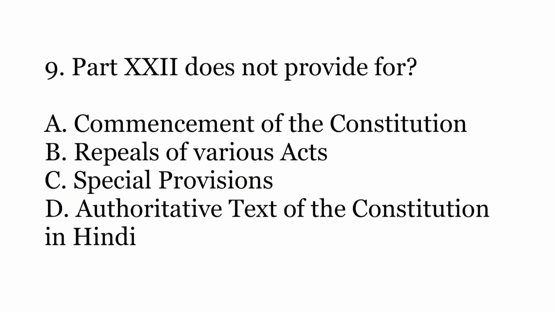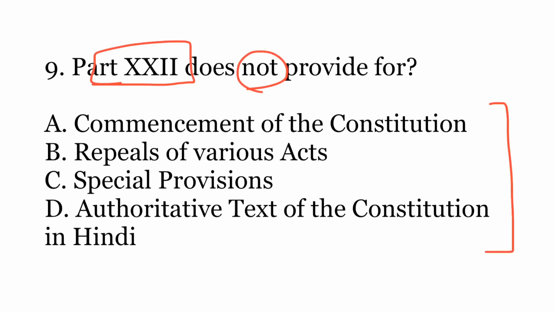9th question is Part 22 does not provide for. That means 3 of these things are there in Part 22 while 1 is not. So the options are A, commencement of the Constitution, B, repeals of various acts, C, special provisions, and D, authoritative text of the Constitution in Hindi.